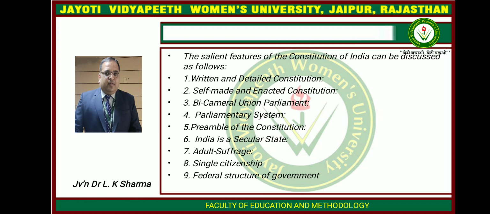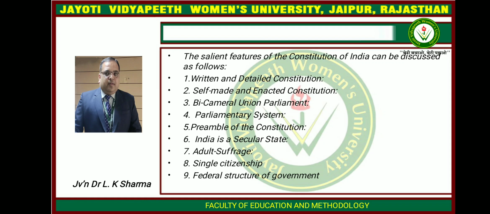The Lok Sabha is a popular and directly elected house of the parliament. It represents the people of India. Fourth one, parliamentary system. The Constitution of India provides for a parliamentary system of government at the center as well as in every state of the union. The President of India is constitutional head of the state with nominal powers. The Union Council of Ministers headed by the Prime Minister is the real executive. Ministers are essentially the members of the Union Parliament.